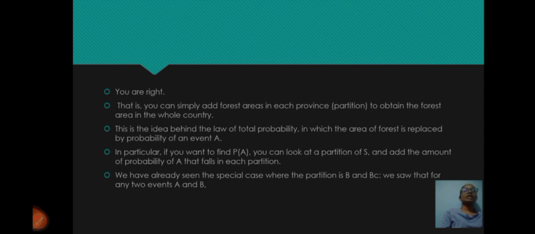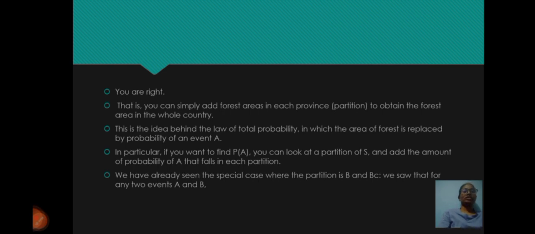This is the idea behind the law of total probability, in which the area of the forest is replaced by the probability of an event A. If you want to find P(A), you can look at a partition of S and add the amount of probability of A that falls in each partition. We have already seen the special case where the partition is B and B^c.